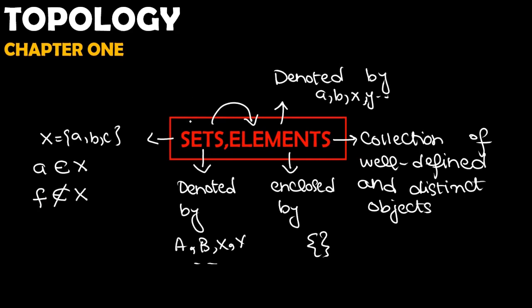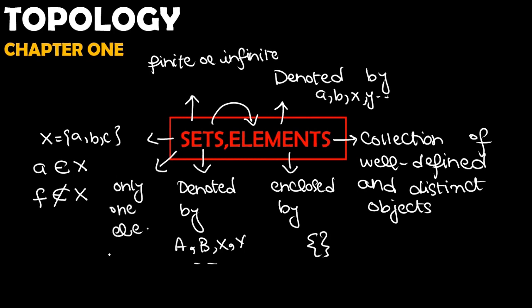Super important. Our sets are finite or infinite depending upon the number of elements in the set. If I have a set having only one element, it is called a singleton set.